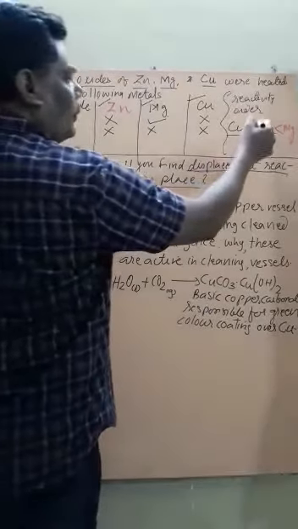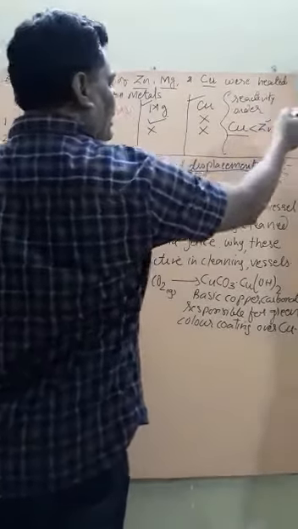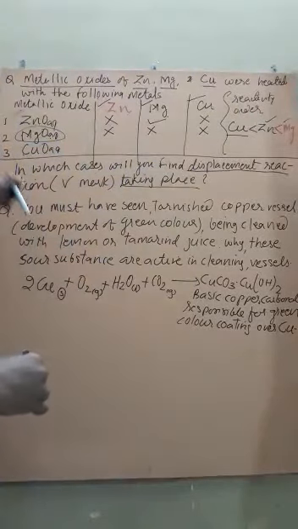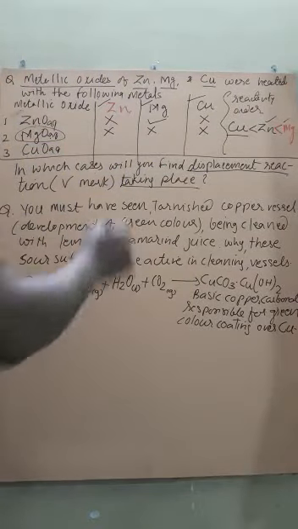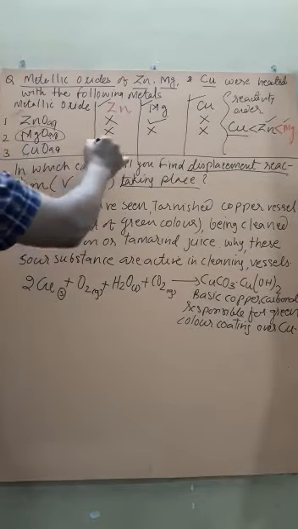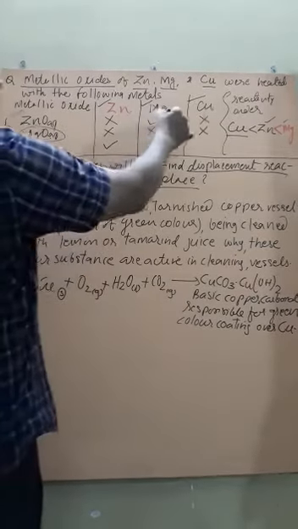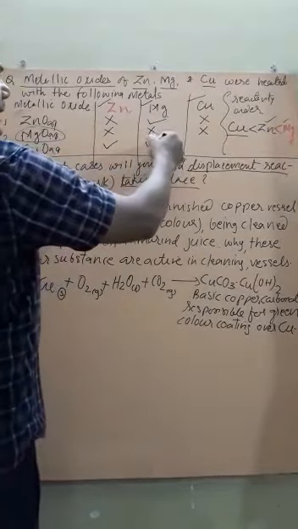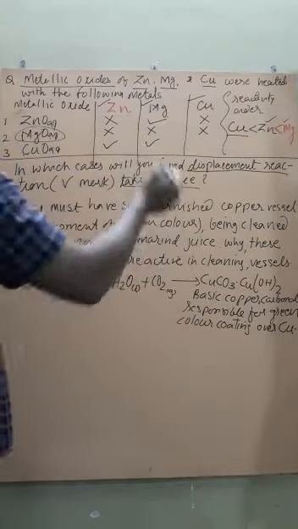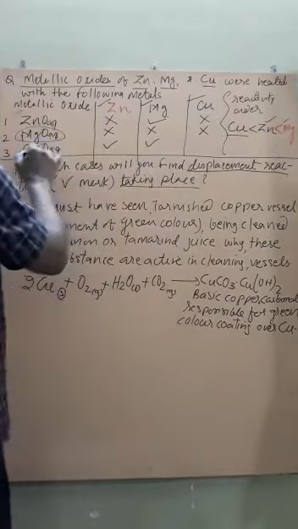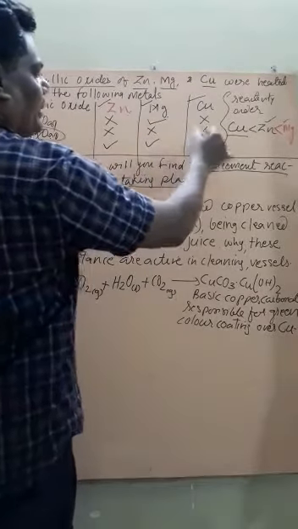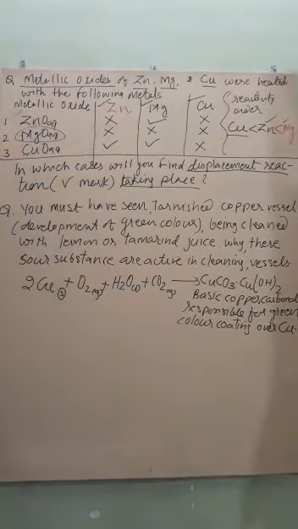Now the third one, in copper oxide solution, if zinc, magnesium and copper are separately added, then what will happen? Copper is less reactive, while Zn and Mg are more reactive, so Zn can easily displace copper from the copper oxide solution, therefore there will be a reaction. Again, Mg is obviously more reactive, therefore a displacement reaction will take place, but if copper is added in copper oxide solution, there will be no reaction. So this is your answer.